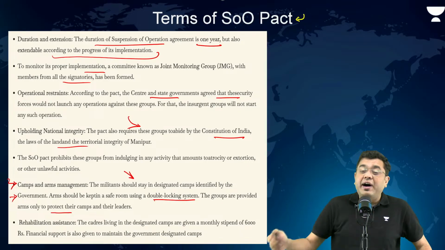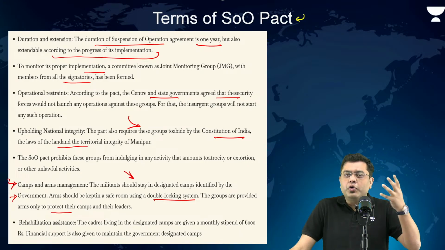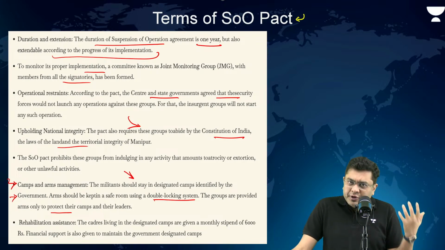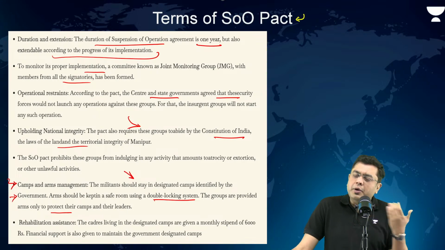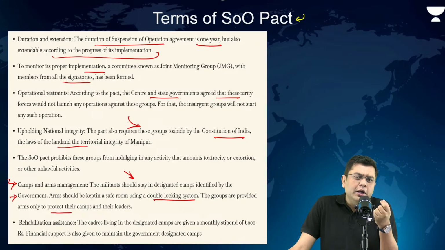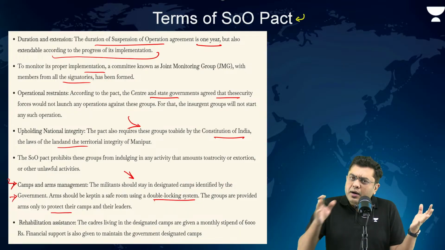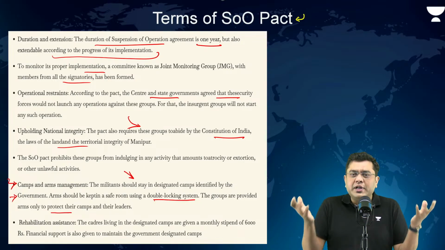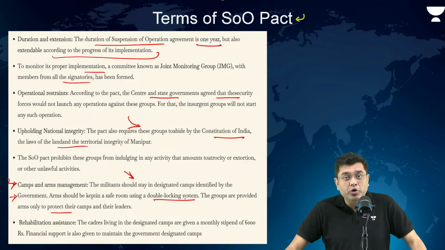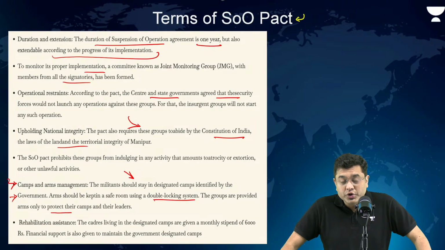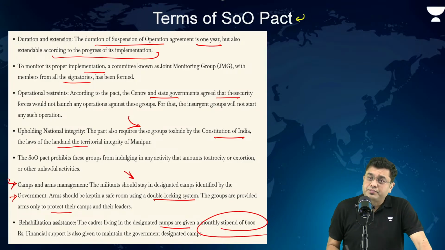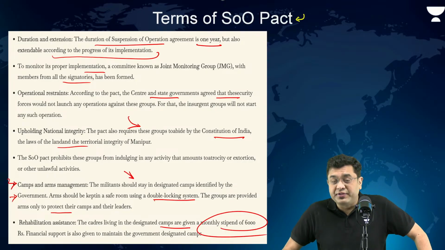Now, ever since the cycle of violence broke out in the region of Manipur, obviously these arms have been looted and further armament has been done from the region of Myanmar. And that is thought to be one of the reasons why the opposing factions have also started picking up arms, and it has led to a spiraling out of control of the violent surge in the region. Now, the cadres living in designated camps are also given a monthly stipend of 6,000.